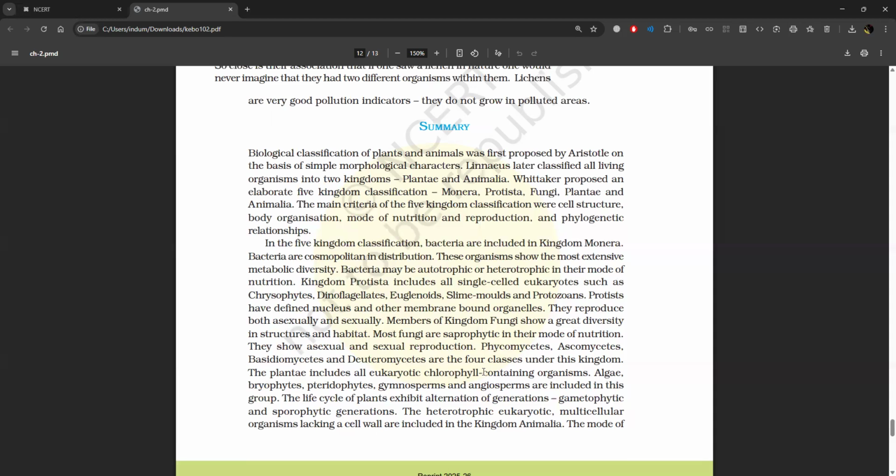The kingdom Plantae includes all eukaryotic chlorophyll-containing organisms. Algae, bryophytes, pteridophytes, gymnosperms, and angiosperms are included in this group. The life cycle of plants exhibits alternation of generations, gametophytic and sporophytic generations. The heterotrophic eukaryotic multicellular organisms lacking a cell wall are included in the kingdom Animalia.